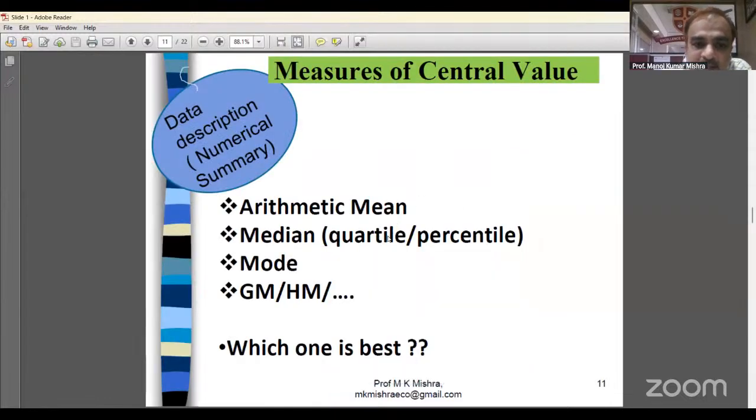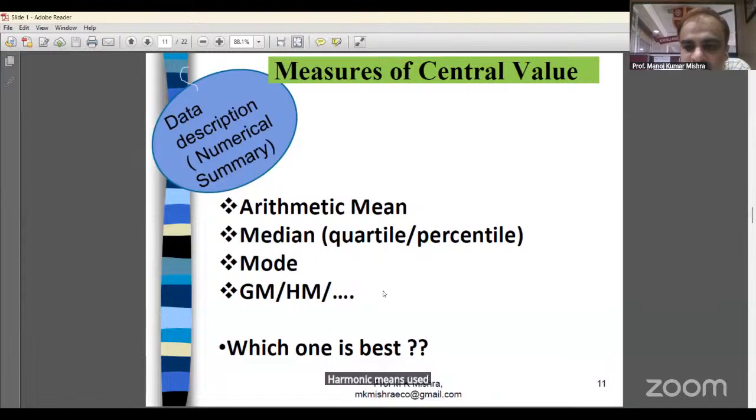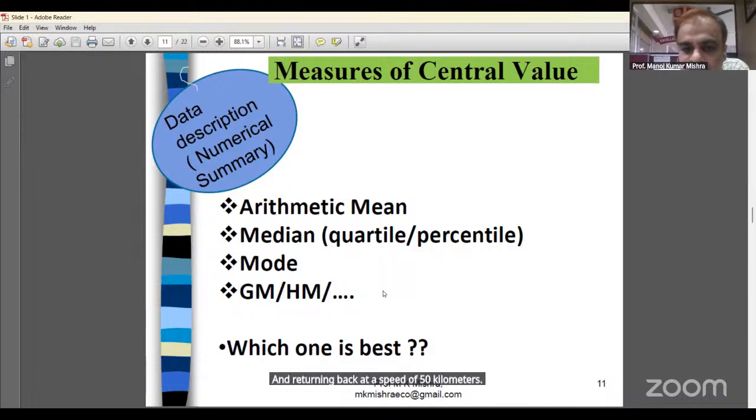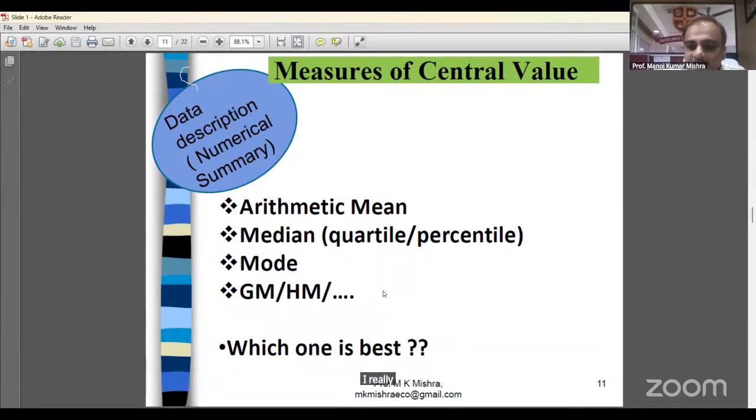Arithmetic mean, median, mode, I have told you. Harmonic mean and geometric mean. Harmonic mean is used in the case of distance and time. Suppose a student is going to university at a speed of 40 km per hour and returning at a speed of 50 km per hour. The average speed will not be 45 km per hour. Average speed is not 45. Average speed will be 44.4 km per hour when you calculate this.